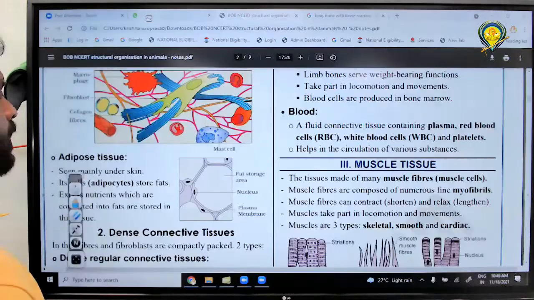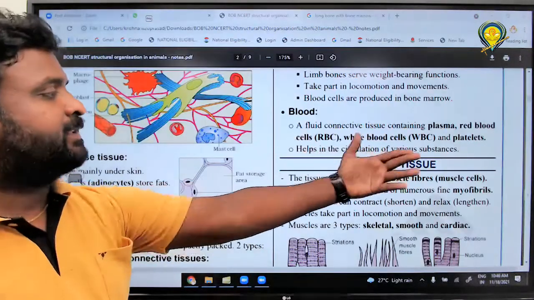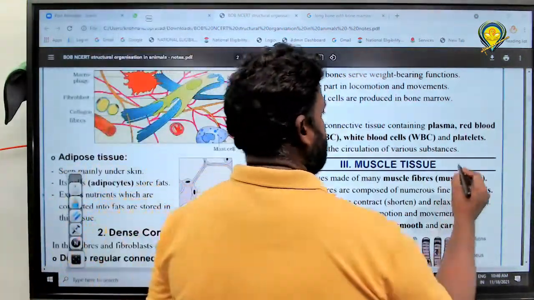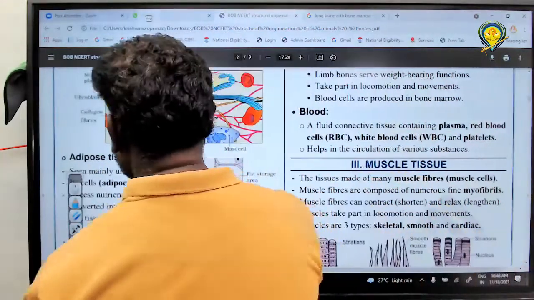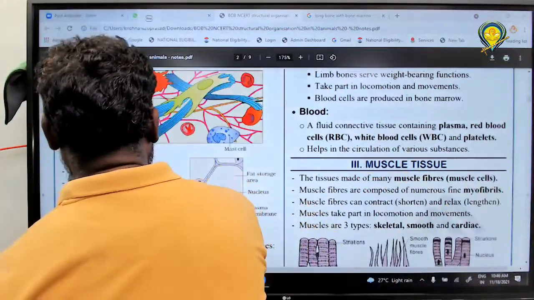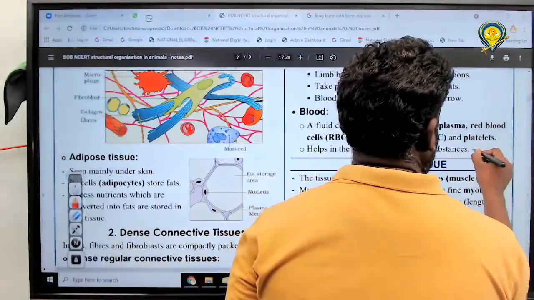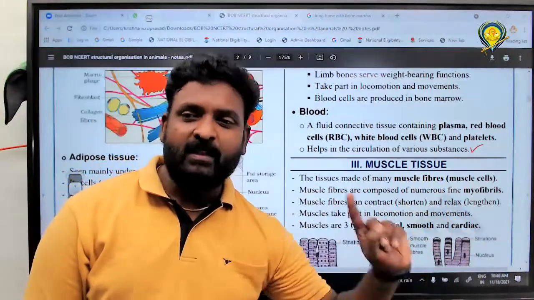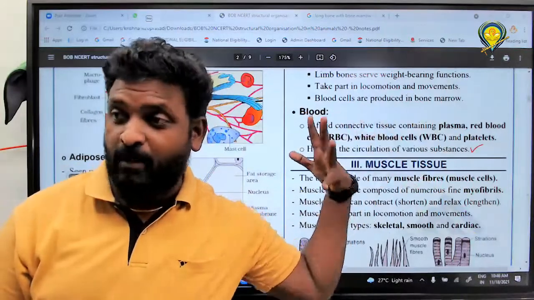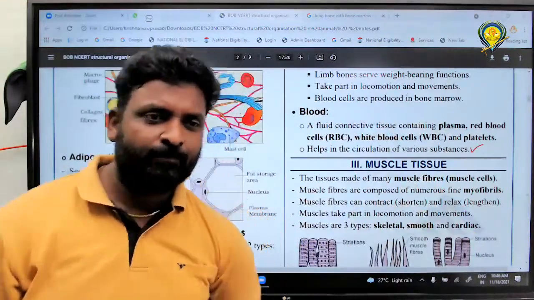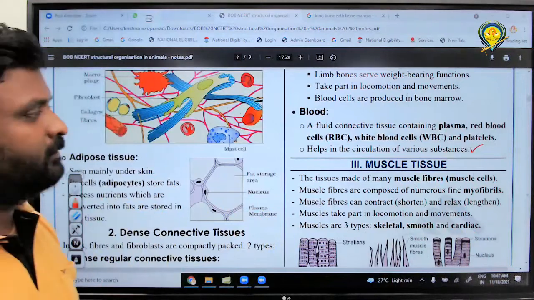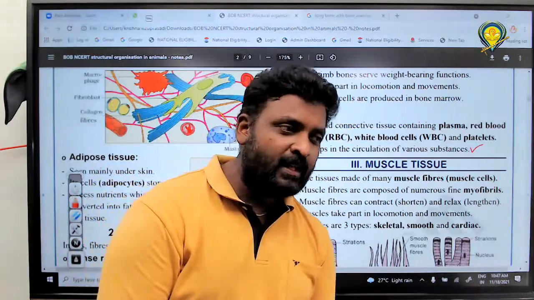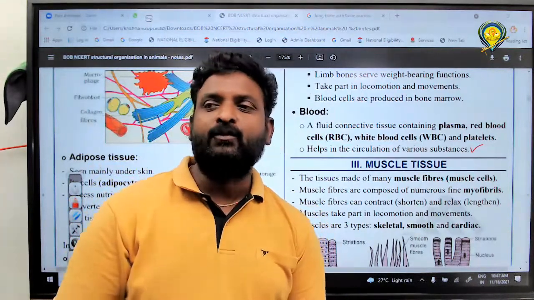Right? And definitely you can see it here. It helps in the circulation of various substances. Please write the next point and the last point. It is enough as per NCERT. The remaining topic of blood, even blood cells and that table I mentioned, we will discuss in the body fluids and circulation chapter. Okay. Right. It's enough.